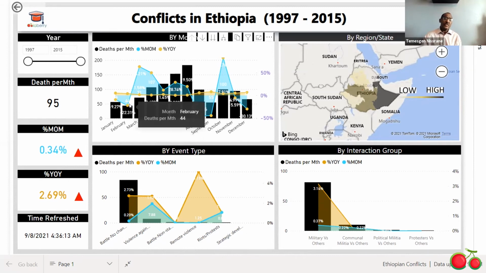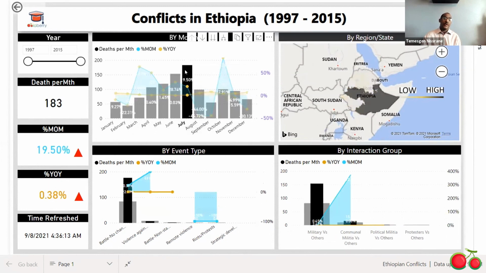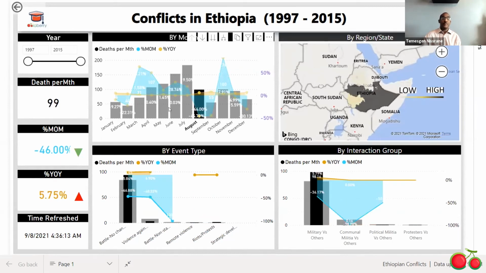Now from this, if I click this one, you see the month over month is high. This is month over month. And if we go to the next one, month over month, days is a little bit better.